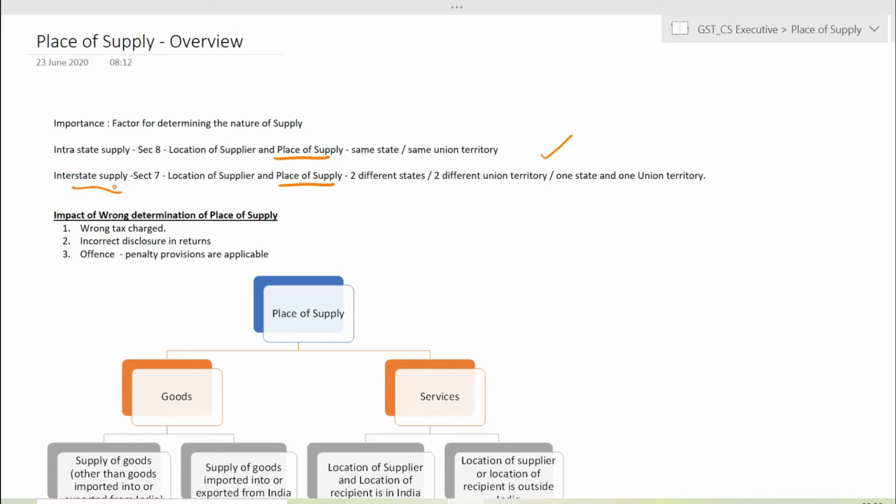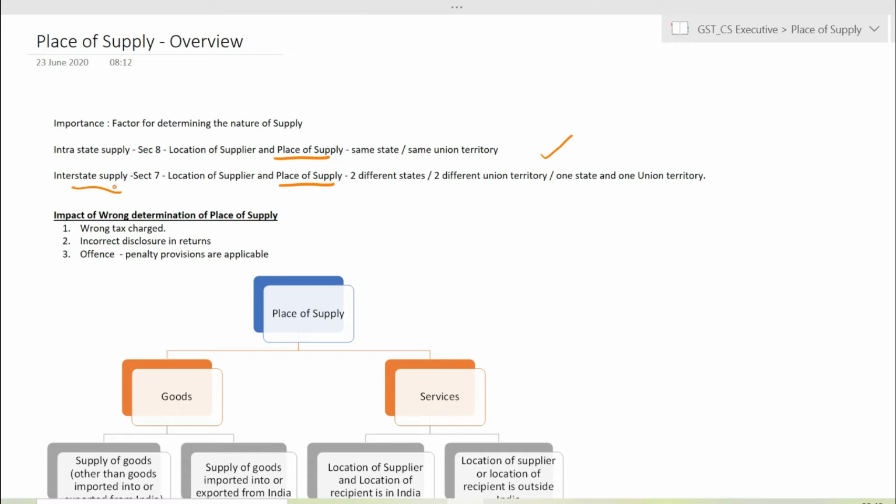So one of the important factors to determine whether it is an intra-state supply or an interstate supply, we need to know what is the place of supply. So, the impact of determining the place of supply wrongly is you will charge the wrong tax. If in case it is actually IGST, you would have charged CGST or SGST, and that would be carried over even in your returns. Your return would show a wrong disclosure of the wrong taxes, and the penal provisions of wrongly disclosing the amount in the acts will arise.